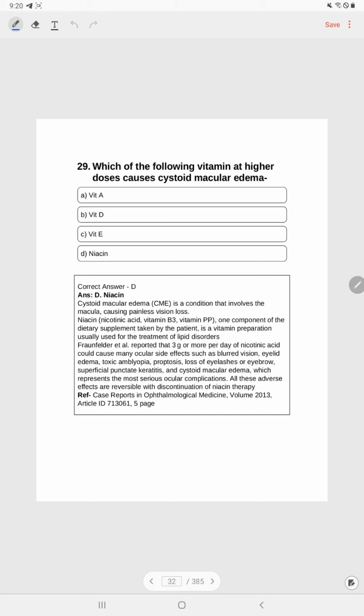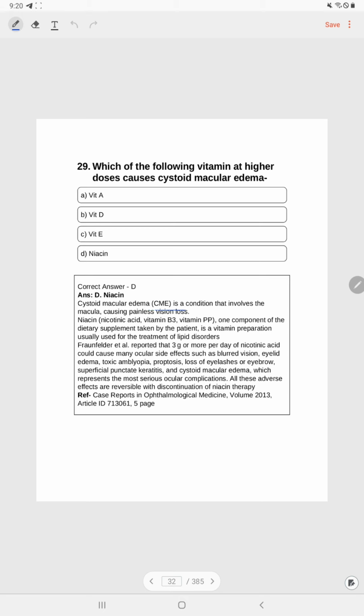Question number 29. Which of the following vitamins in higher dose causes cystoid macular edema? Vitamin A, vitamin D, vitamin E, or niacin? Answer is D, niacin.